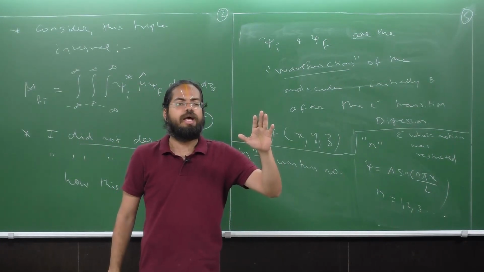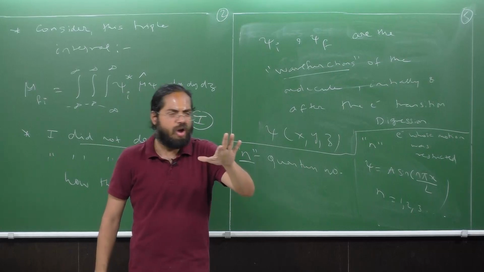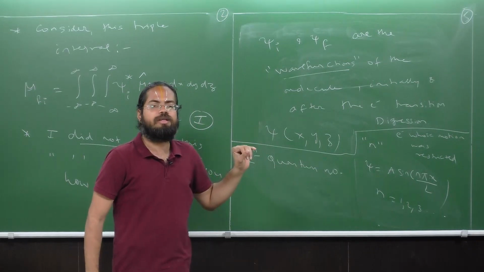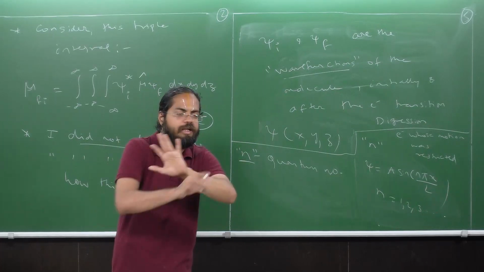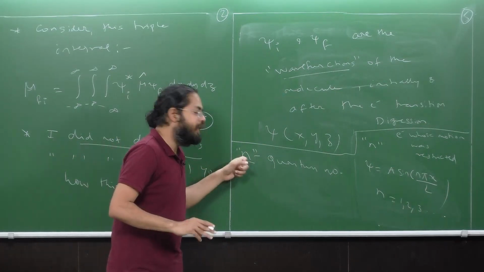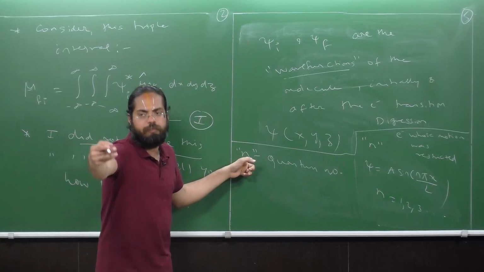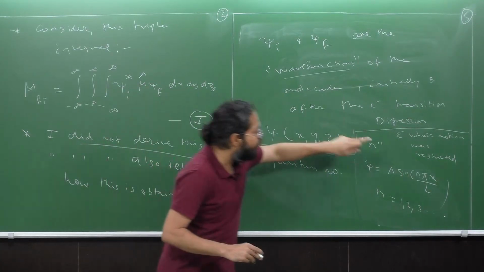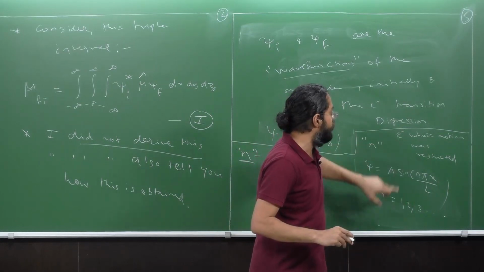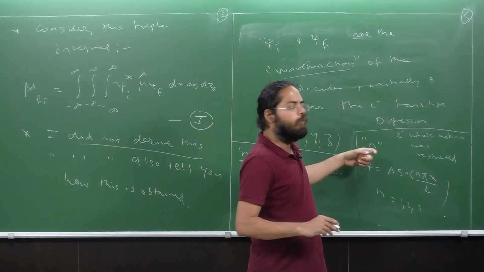For the most part, they are either integers or in some cases they can also be real numbers. But they are not irrational, they are rational numbers always. So n is either an integer or a real number. So n is what is called a quantum number. Now for this particular one-dimensional problem, we got one quantum number.